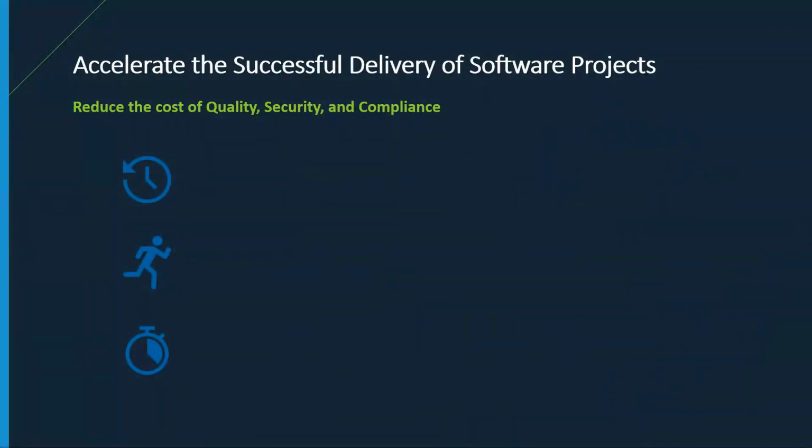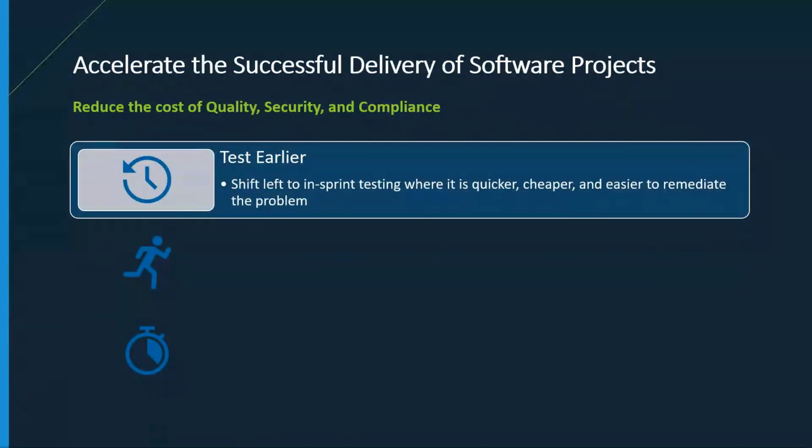So now, just to review, we want to test earlier. We want to shift our quality and security to the left with in-sprint testing that lets us know early in the SDLC the percentage of code that we've modified has been tested and that we've met our coverage goals and KPIs. Code coverage is what bridges the gap between dev testing and QA testing and is instrumental in answering the questions, is there a better way we could be catching this defect in the future? And as well as, what aren't we testing?